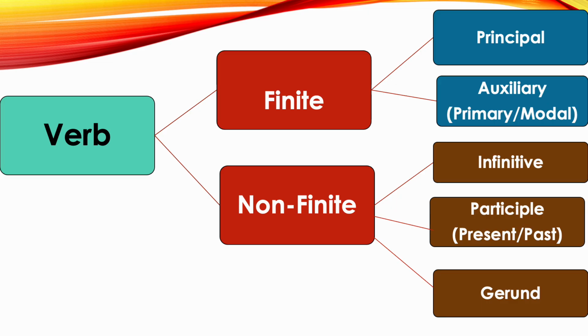Finite verbs are verbs showing tense. Here, it is a main verb in the sentence. For example, Rohan plays in the garden. Plays is the finite verb since we can identify the tense of the verb. So the important clue is when you are able to identify the tense of a verb, it's a finite verb. Plays, here it is simple present tense. So it's a finite verb.